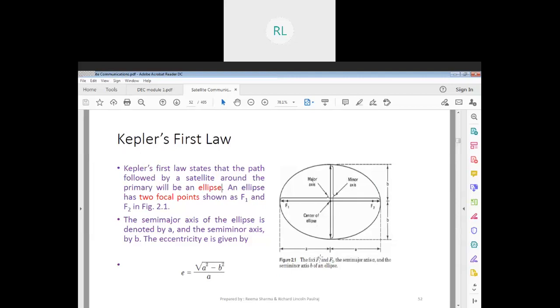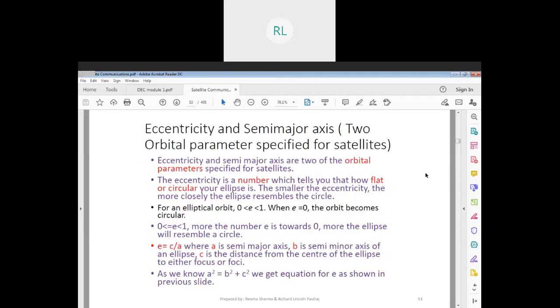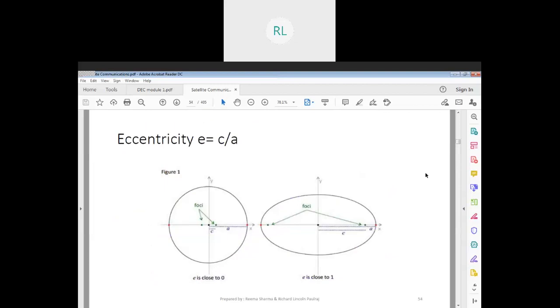An ellipse is this shape where you have a major axis and a minor axis as well. The major axis is towards the left and right, and the minor axis is from top to bottom, and we will be differentiating them.